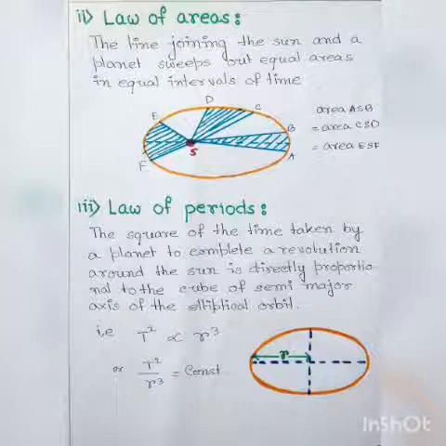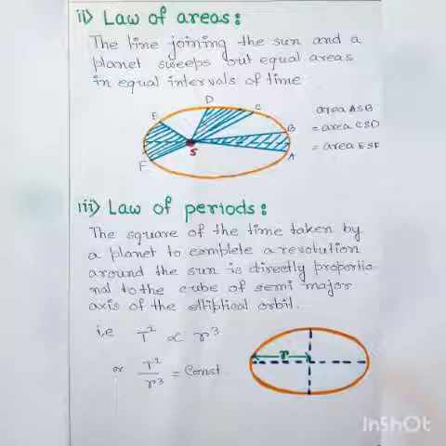Let a planet move from A to B in time t and then it moves from C to D in the same time t and again it moves from E to F in the same time t. Then according to Kepler's law, area of ASB is equal to area of CSD is equal to area of ESF.